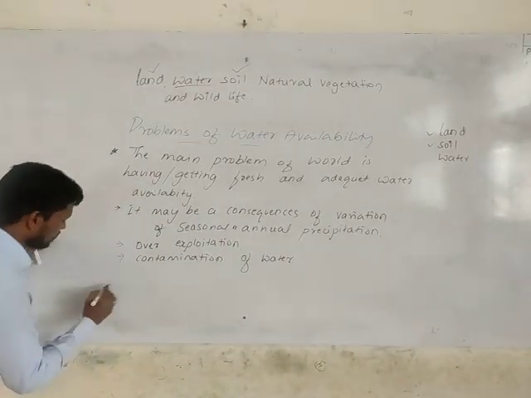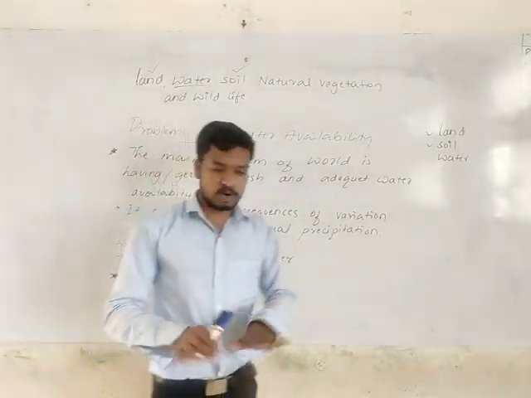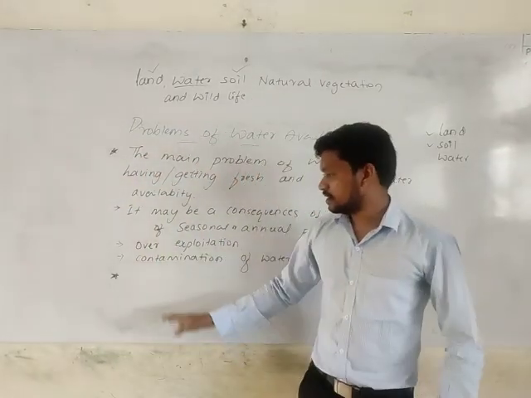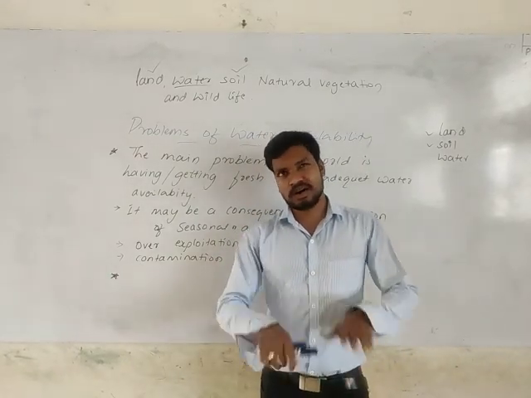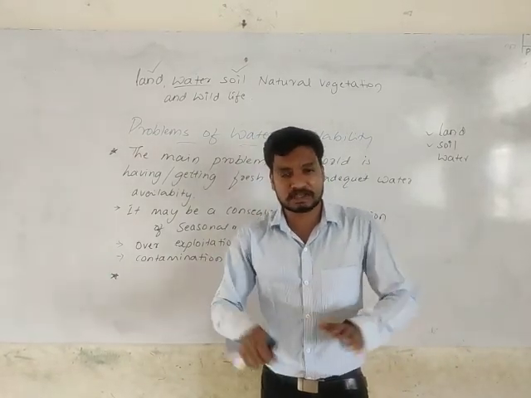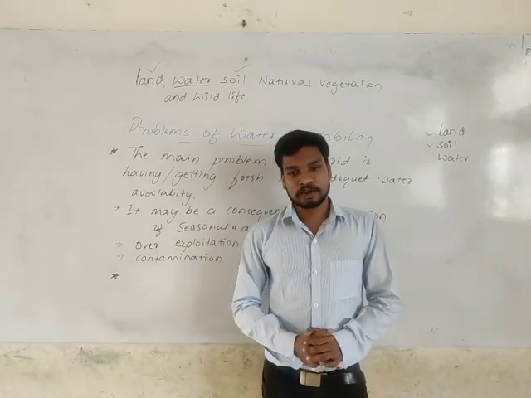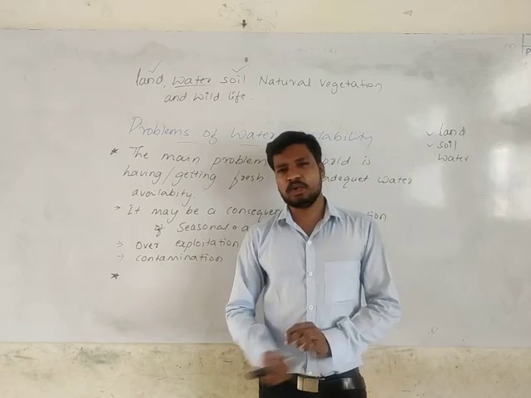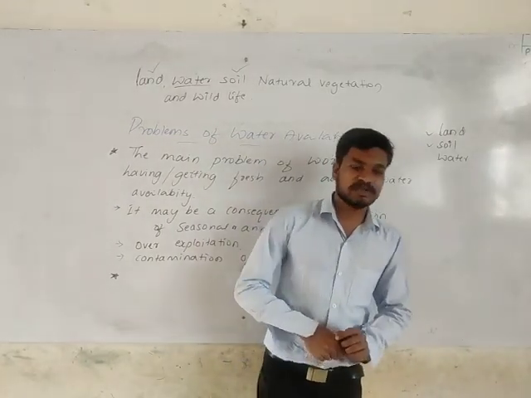Then not only that, there is industrialization. In the modern age, industrialization has grown up, it has spread over the Earth's surface. Because of industrialization, the fresh water we were getting earlier, adequate water, has got polluted.